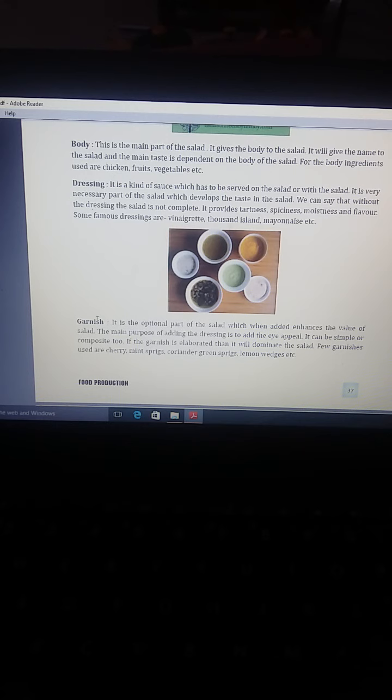Now garnish, it is the optional part of the salad which when added enhances the value of the salad. The main purpose of the garnish in the salad is to add eye appeal. It can be simple or composite too. If the garnish is elaborate, then it will dominate the salad. Few garnishes used are cherry, mint sprigs, coriander green sprigs, and lemon wedges.